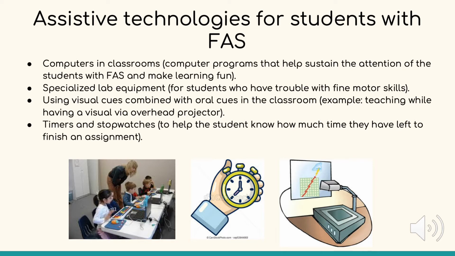An example of this would be to have the instructions listed on the overhead projector so the student can read them, but also have the teacher read the instructions aloud to the class so the students can visually see them but orally hear them also. And then a smaller tool that might be helpful would be to have timers or stopwatches so that the children with FAS can stay on track and understand how much time they have left for assignments.